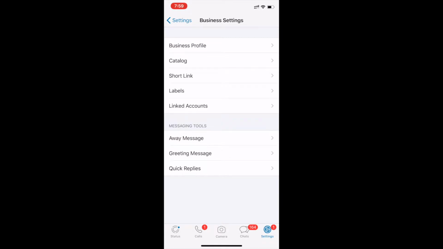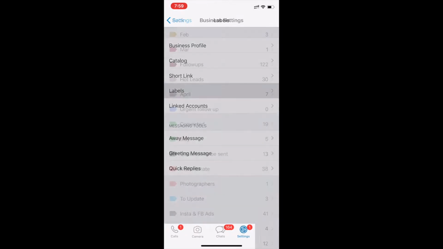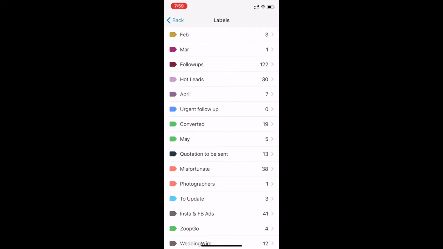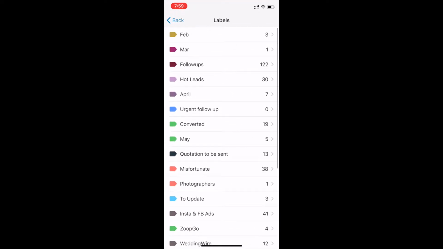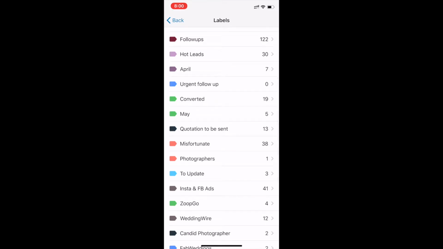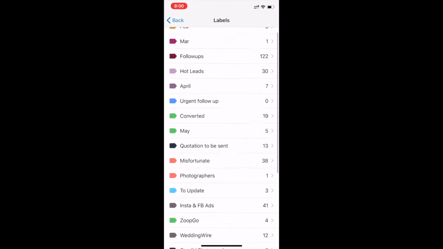Now coming on to the labels, which is the most powerful thing that I feel in the WhatsApp Business account, which actually replaces to some extent the CRM application, not completely, but to a large extent. What are labels actually? So this is labels. Suppose these are the labels that I have made. For the follow up I have a different label, for the hot lead I have a different label, for the April month weddings I have a different label, for the May month weddings a different label, and for the quotation to be sent I have a different label.